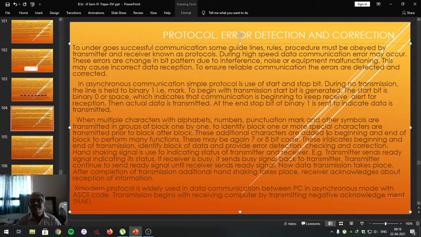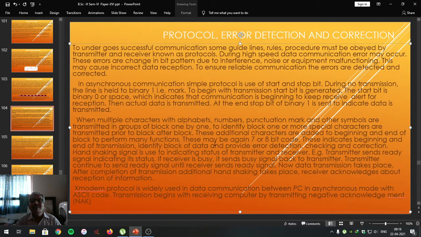These additional characters are added to the beginning and end of the block to perform many functions. Means the additional characters are going to be added at the beginning of the block, formed by many characters, numbers, punctuation marks, and also after the completion of the block, and they have to perform many functions.